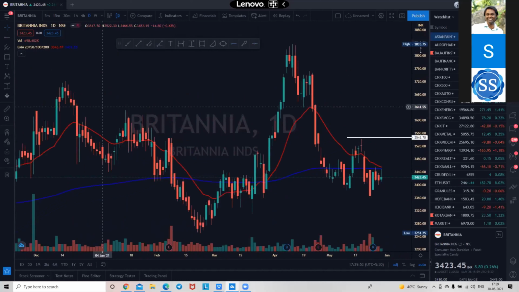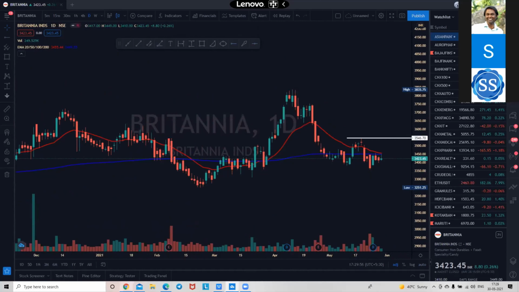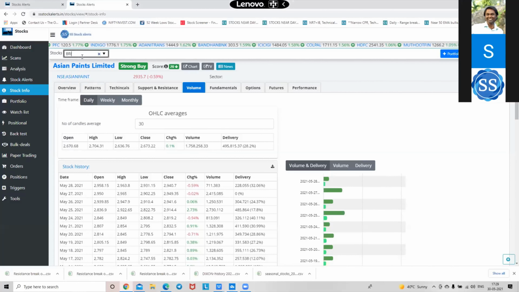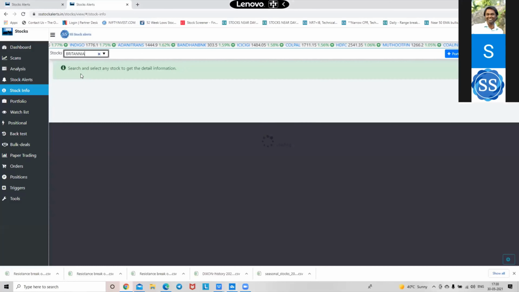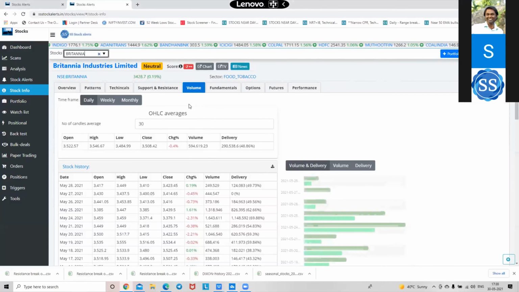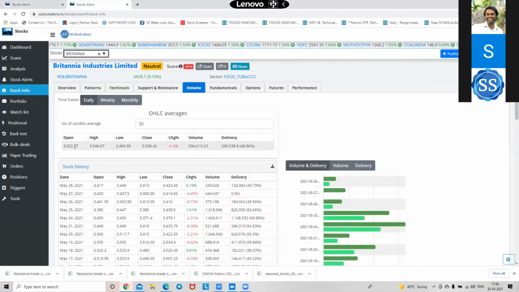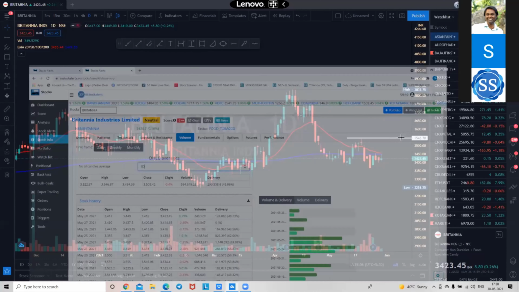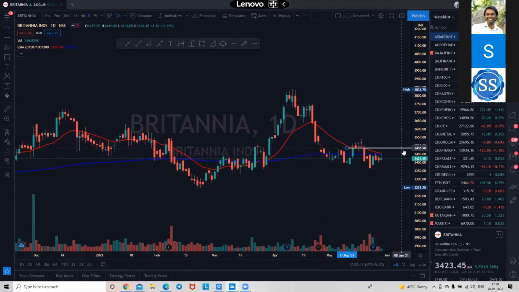So this is a classic candidate. Again, we can go to a site, Britannia, 30 days average or 15 days, 30 days average. See, open is 3522, close is very near 3484. So 3522, 3484. Maybe this.